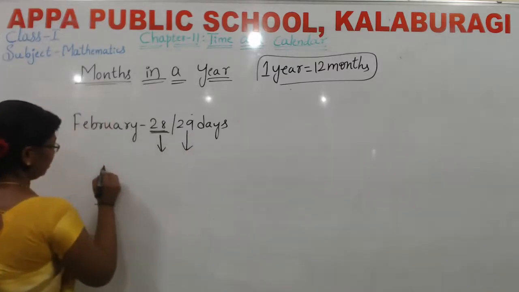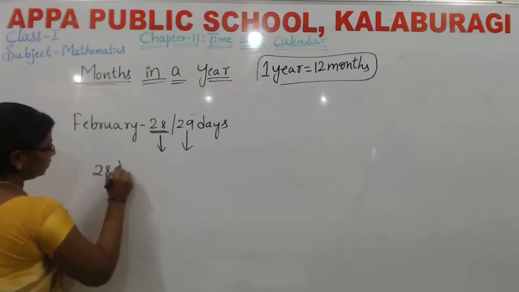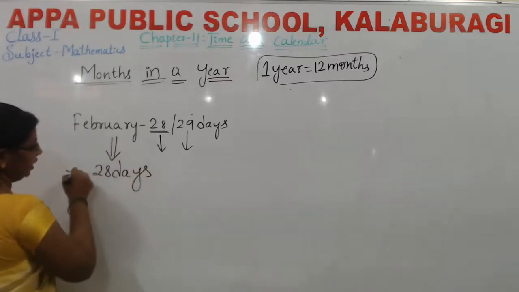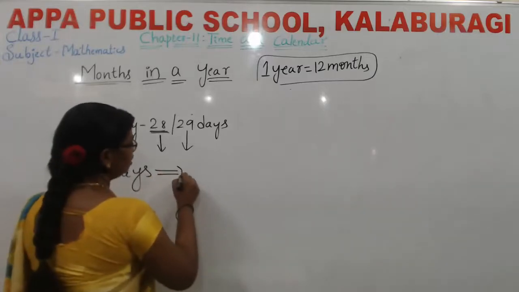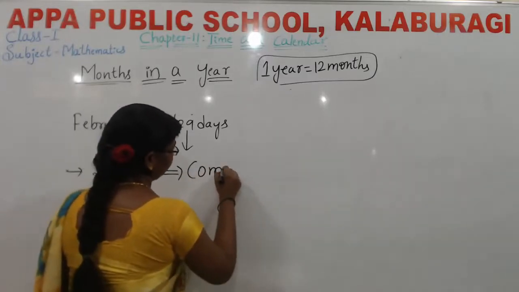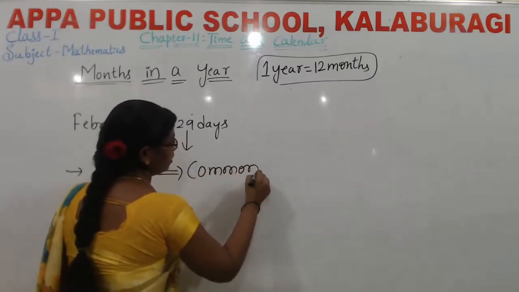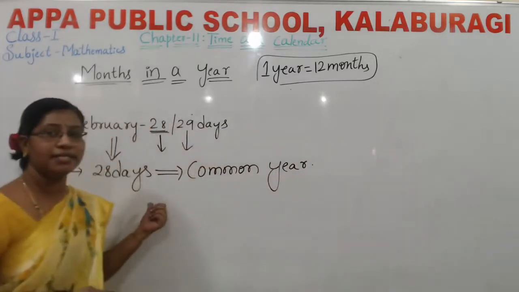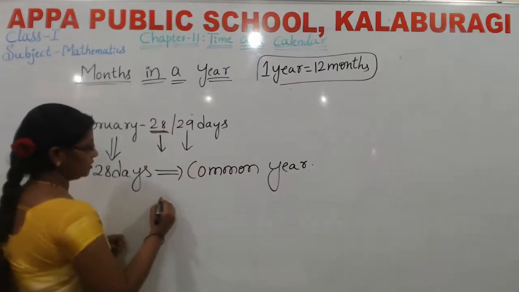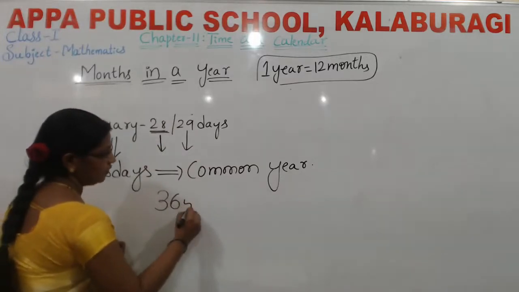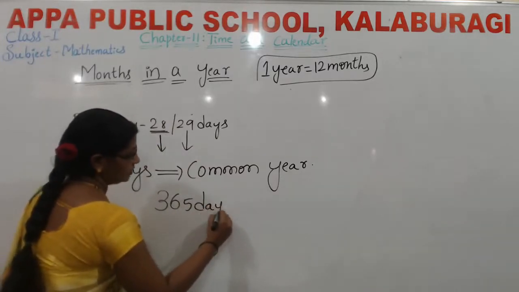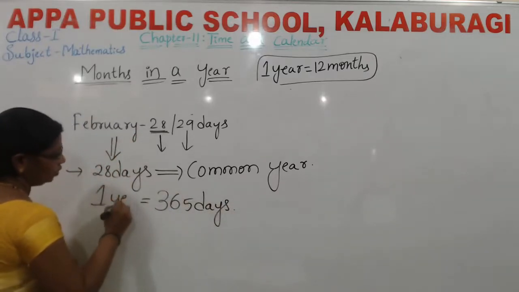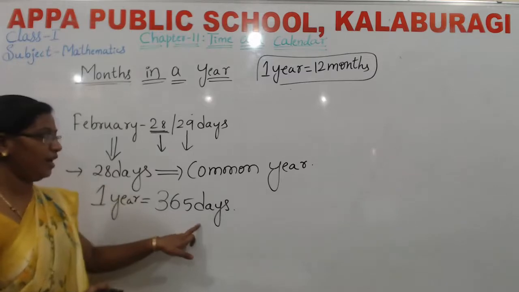If 28 days are there in February, then we call it a common year. Otherwise, it has 365 days. How many days? 365 days. One year is equal to 365 days.